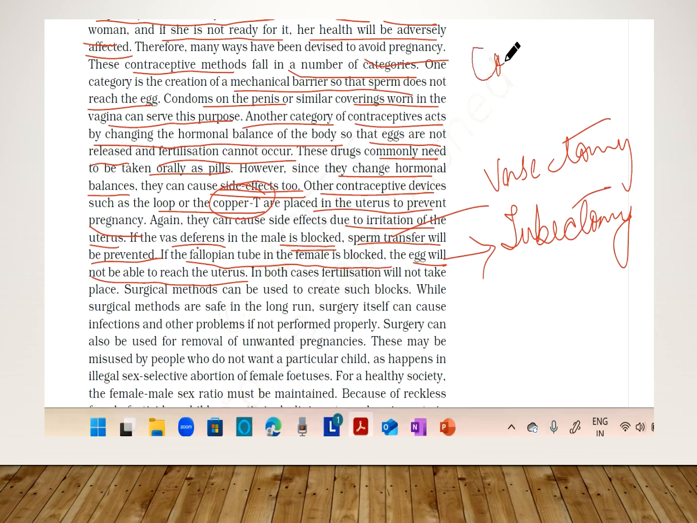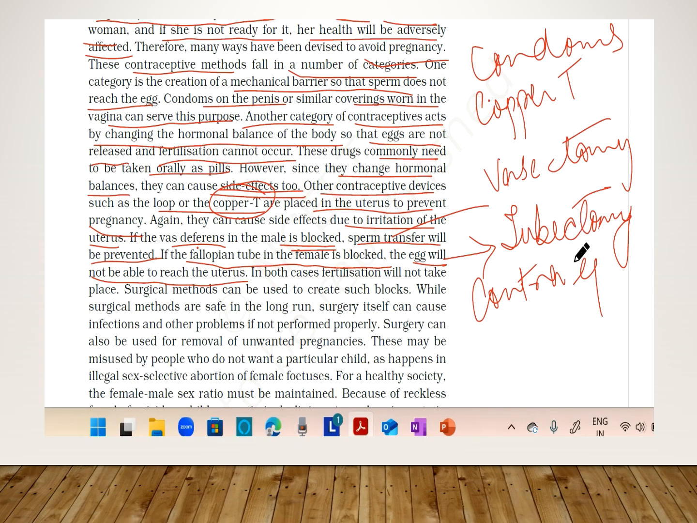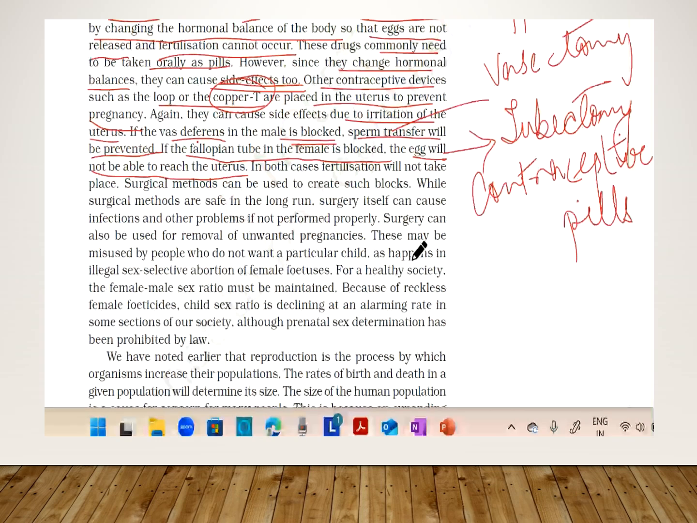The use of condoms is one method. The use of copper T is one method. The use of contraceptive pills is one method. And tubectomy and vasectomy are also another method. In both cases, fertilization will not take place. Surgical methods can be used to create such blocks.